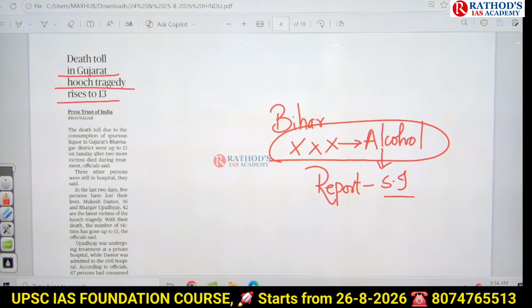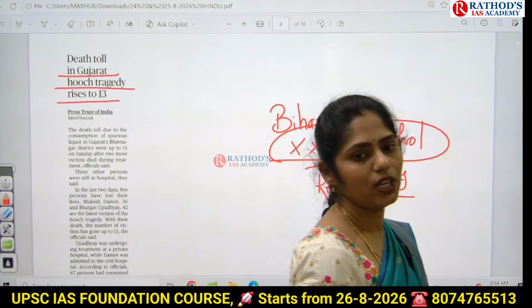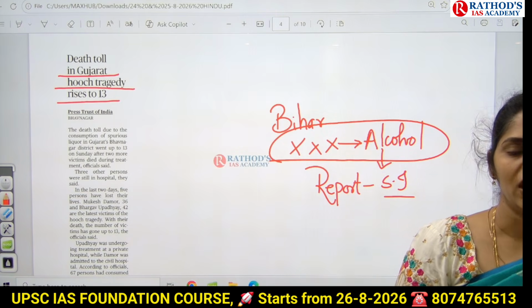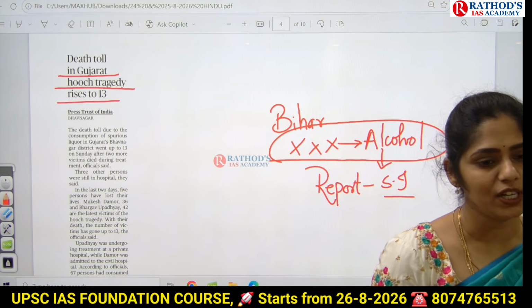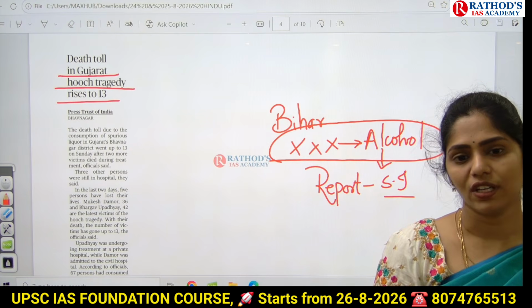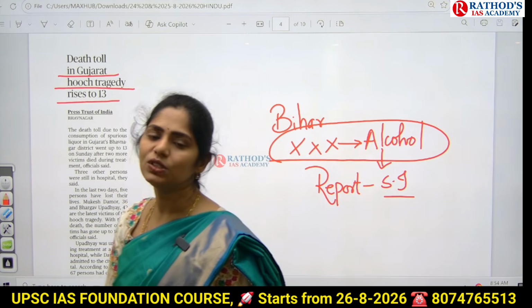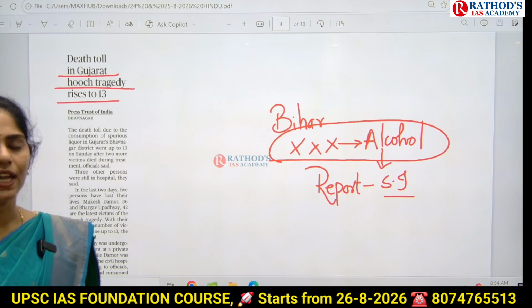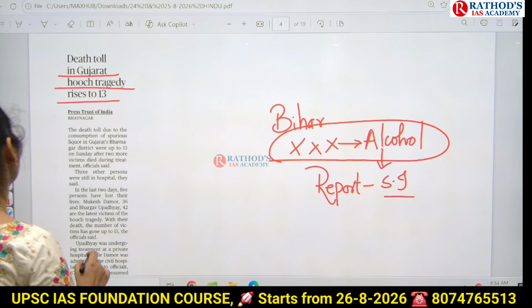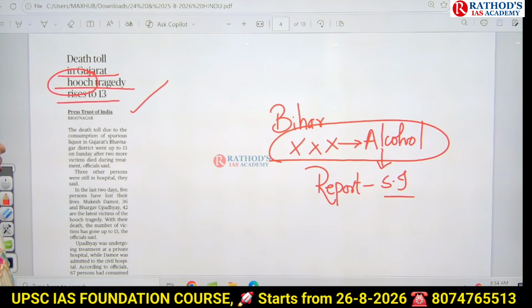So because of the consumption of illicit liquor like hooch, for sure there will be a negative impact on their health, because in this hooch there will be a mixture of methanol. Methanol is normally used as an industrial solvent. So if they consume this methanol, what happens? First their eyes will get damaged, and slowly other body parts will get damaged, and that will lead to death. The same thing happened in Gujarat because of the consumption of illicit liquor called hooch that led to the death of these people.